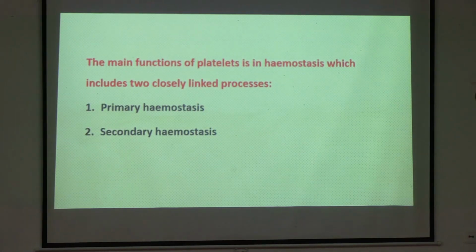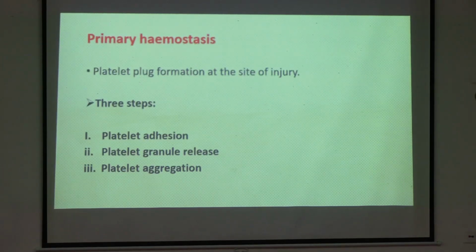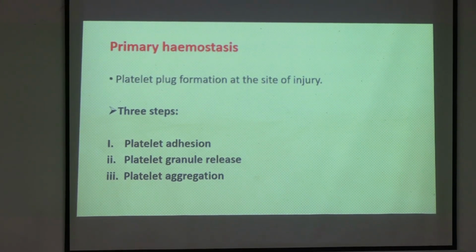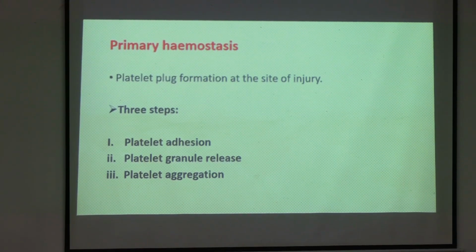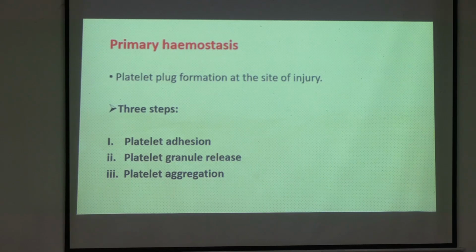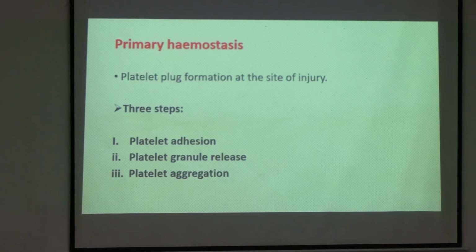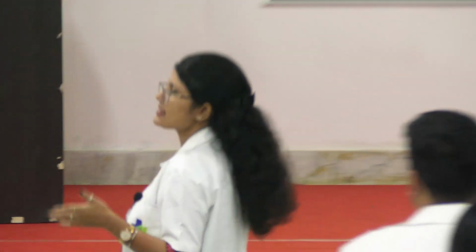Okay. So next is what I have asked you in the beginning. The main function of the platelet is in hemostasis, which includes 2 processes: one is primary hemostasis, one is secondary hemostasis. So what is primary hemostasis? As I have told you, the platelet plug formation at the site of injury. Whenever you have an injury, a cut, the bleeding will stop and it will form a temporary plug that is formed by the platelet. That is your primary hemostasis. Now in this there will be 3 steps: platelet adhesion, platelet aggregation and platelet release reaction.